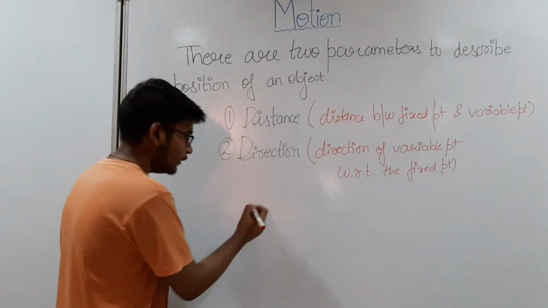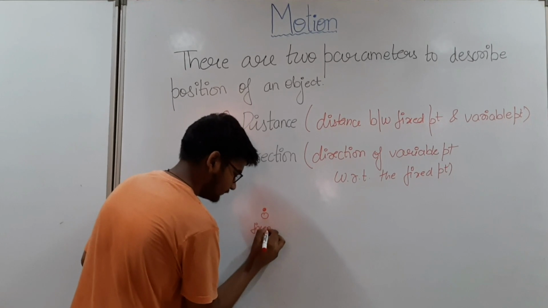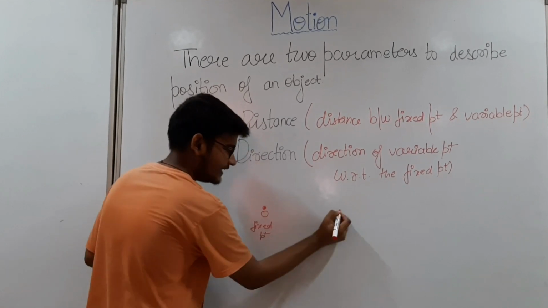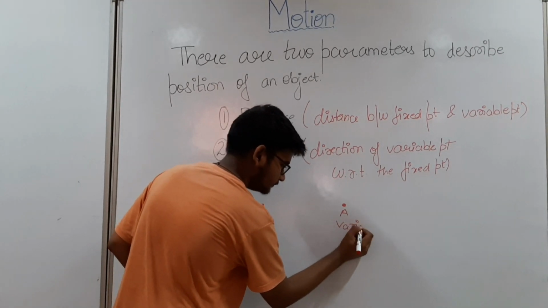So let O be the fixed point and A be the variable one.